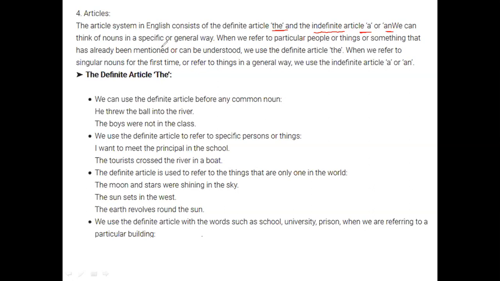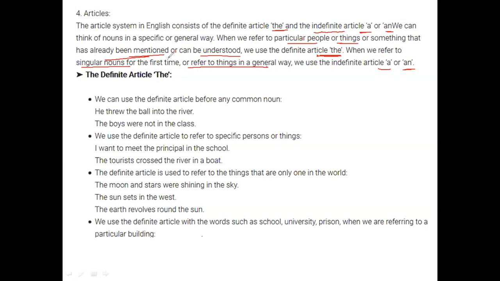So we think of the nouns in a specific or general way, and these refer to particular people or things or something that has already been mentioned or can be understood. So we use the definite article the, and if we are referring to a noun for the first time or in a general way, we use a or an. So we'll see examples to understand more exactly what is meant here.